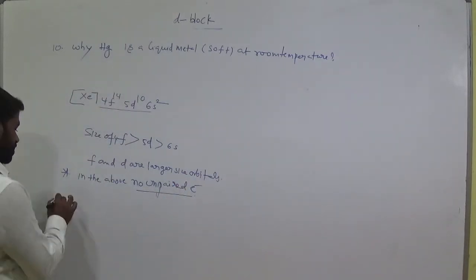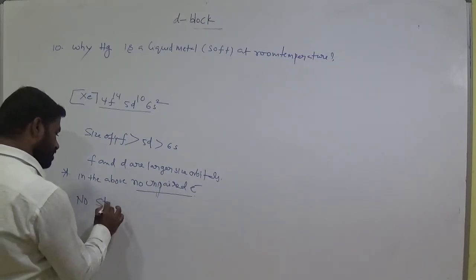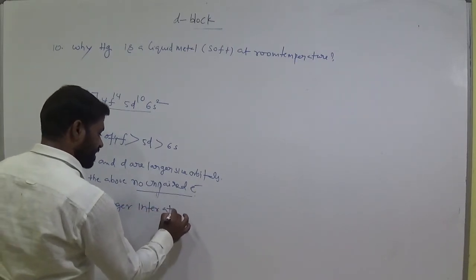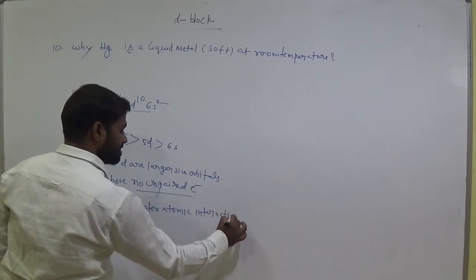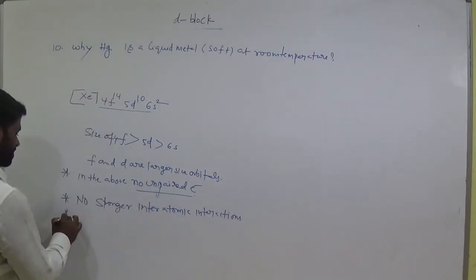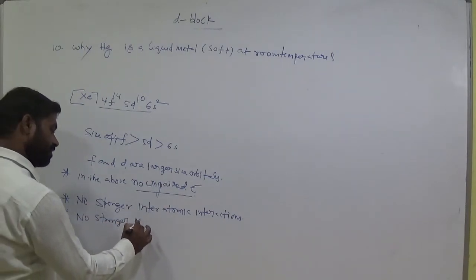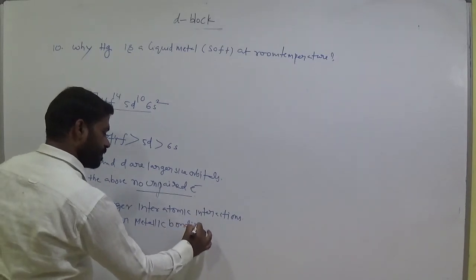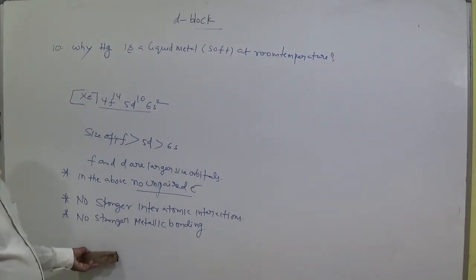So no stronger interatomic interactions. That means no stronger metallic bonding. There is no metallic bonding. Okay, so clear, no metallic bonding.